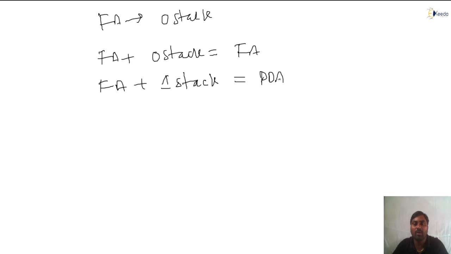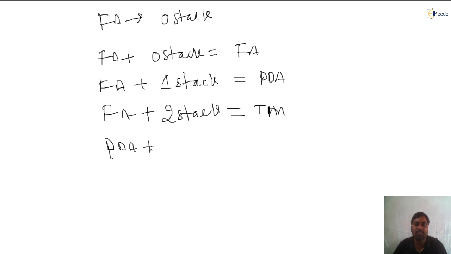Push down automata or not? Yes, right. FA plus 2 stacks is nothing but what? Turing machine or not? Yes or no? You can also write push down automata plus 1 stack, nothing but a Turing machine only.